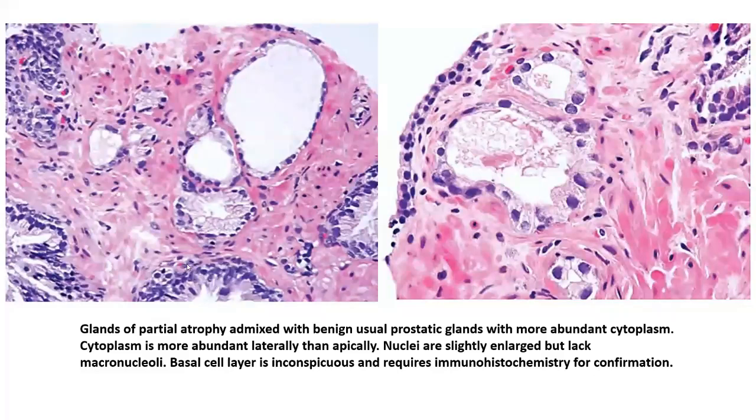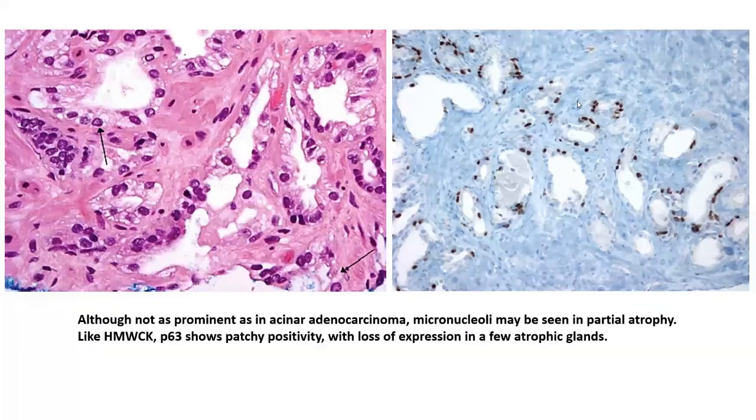As you can see over here in the image on the left, you have normal benign prostatic acini towards the bottom, but these particular glands, 1, 2, 3, 4, 5, 6, 7, might create a diagnostic issue with prostatic acinar carcinoma. Adding to this confusion is the fact that the basal cell layer is often not well appreciable within these glands, and you have a bit of prominent nucleoli sometimes, which, although not the macronucleolus kind of look, are called micronucleoli. So this further increases the diagnostic confusion.